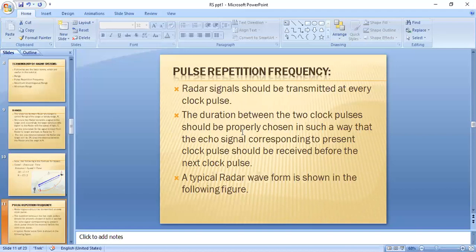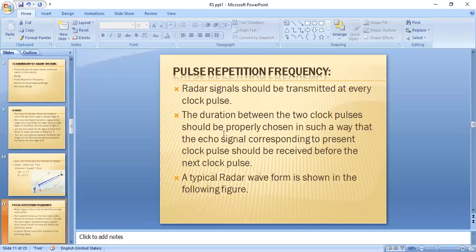Suppose we are sending the first clock pulse, and it will be reached by the target. Whenever the target receives that signal, it sends some echo signals.